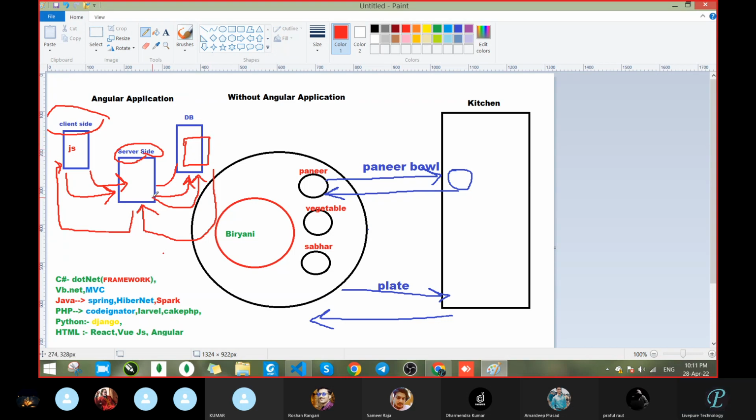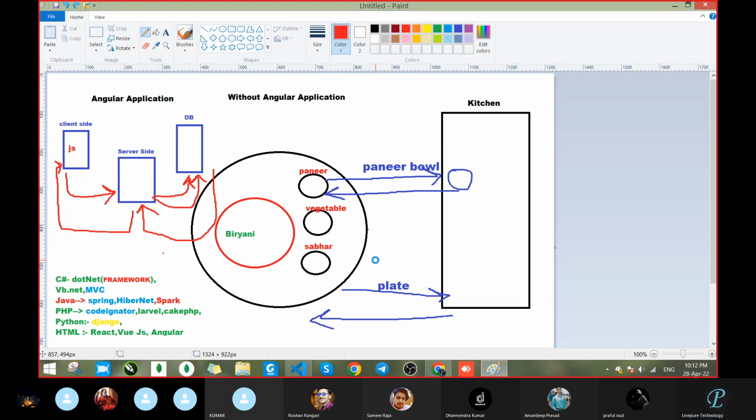After that, what you requested, you requested the paneer. So it takes from the stocks and returns that paneer. Then it returns where? To the server side. Server side in the sense of a bowl or plate, wherever you want. After this it came to the client side, then it returns to the client side, means it comes back to your end, on the table. Got it? So this flow is going on here also.